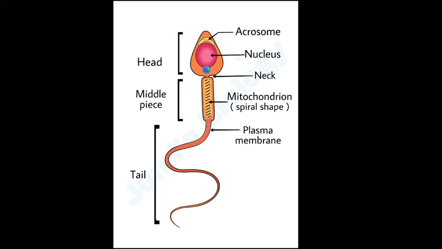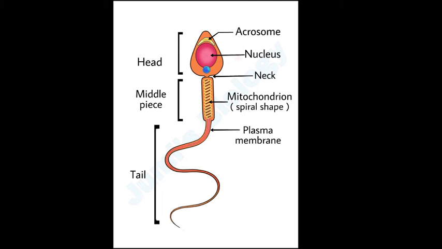The second one is the neck part. It contains the proximal centriole, which is necessary for the first cleavage division of the zygote. We will study later how it helps in zygote formation. And the distal centriole is connected to the tail filament.